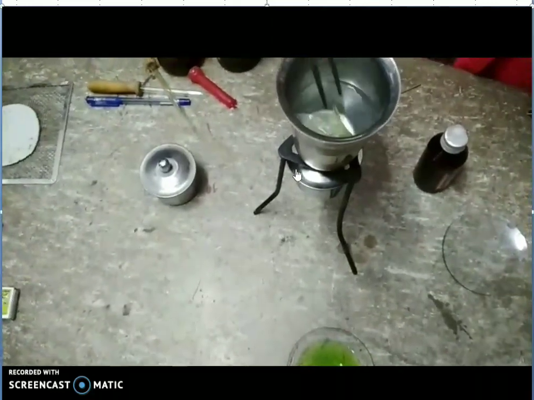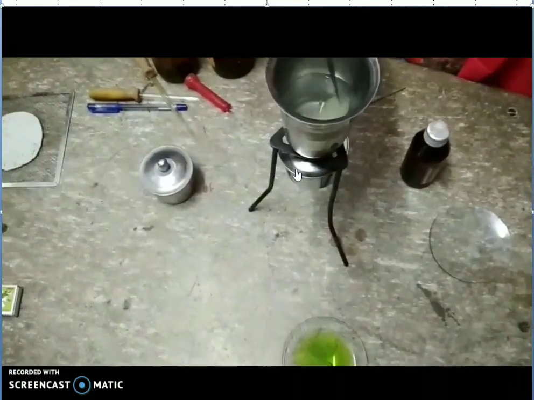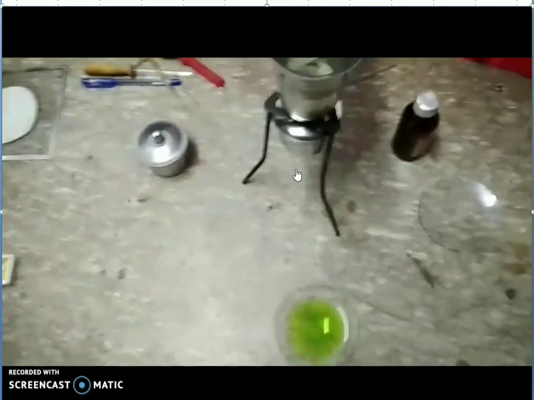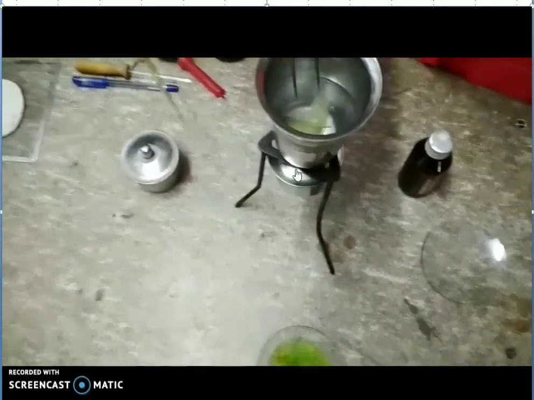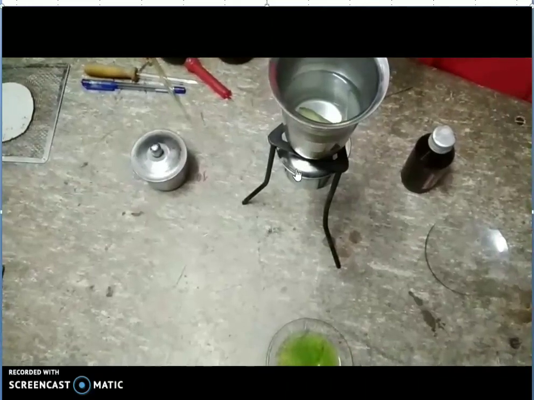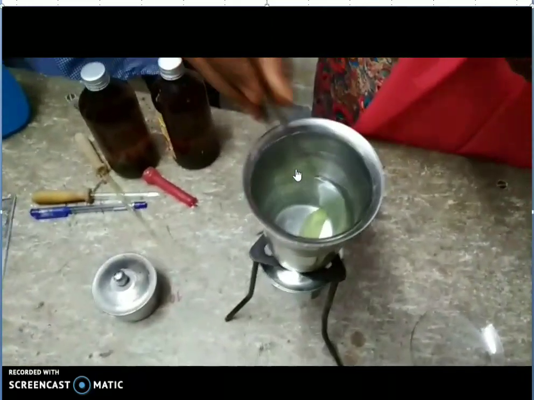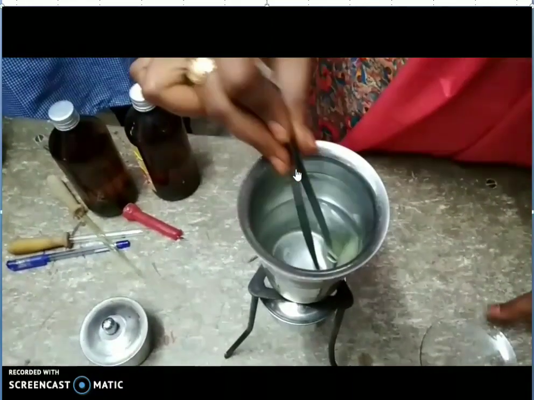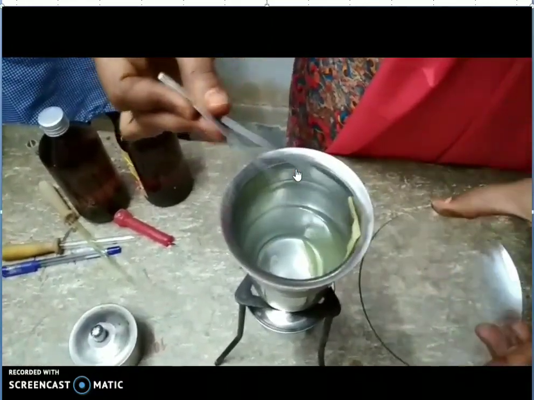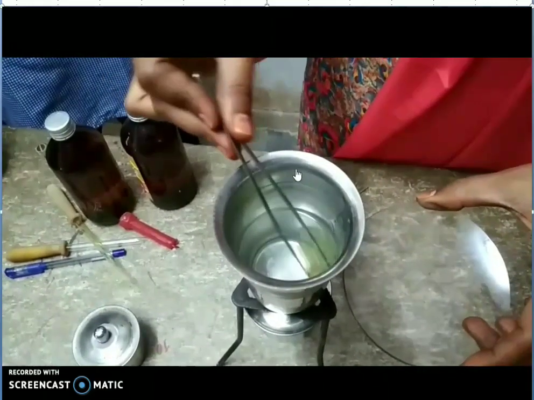We are washing the leaves in warm water. We have to be very careful while washing, otherwise it will break. Take the leaves from the water, put them on the watch glass and test with iodine. See what will happen.